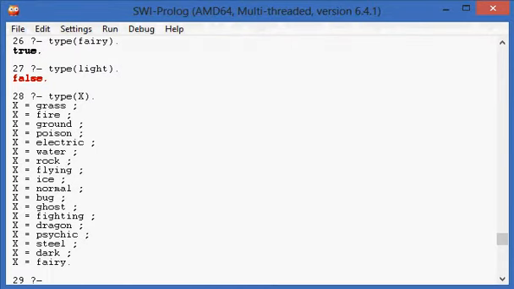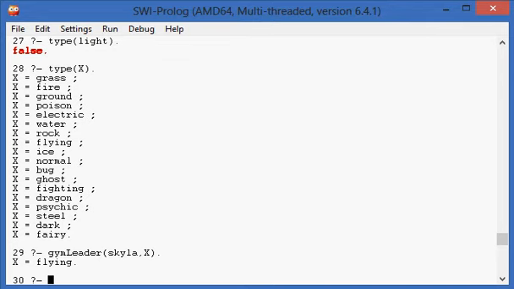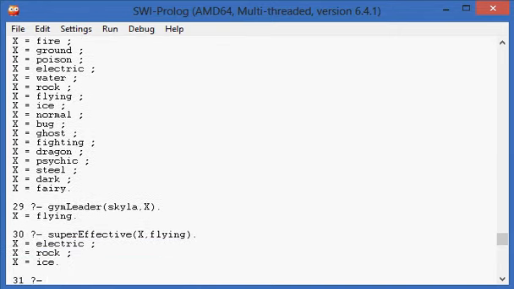Now this is where it gets particularly useful. Let's say you're about to go up against Skyla, the 6th gym leader in the Unova region. You could do gym leader Skyla X to find out what type she is, flying, as if you couldn't figure that out from her name. And we want to know what is super effective against the flying type. So what is super effective against flying? Electric, rock, and ice.